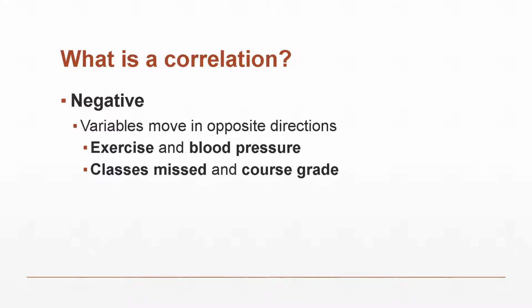As people miss classes, right, they have more misses, the number of misses goes up, course grade goes down. Number of misses goes down, course grade goes up, right? So an up is paired with a down is paired with an up, right? That's a negative correlation because they're moving in opposite directions. So it's not that they're both moving down, it's that they move in opposite directions. Because if two things move down together, that's actually a positive correlation.